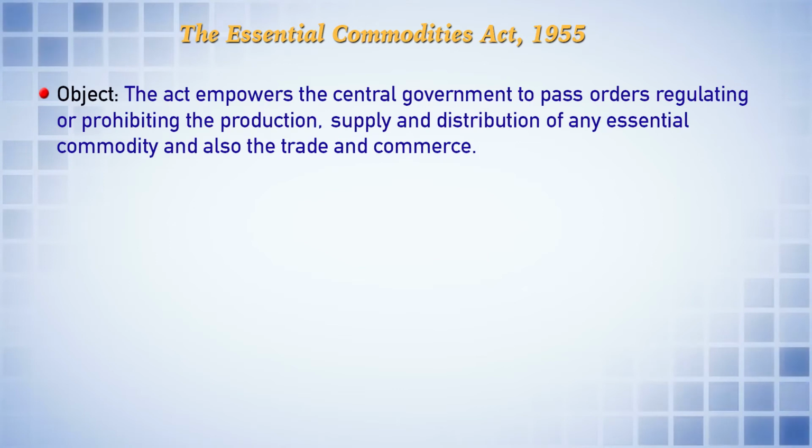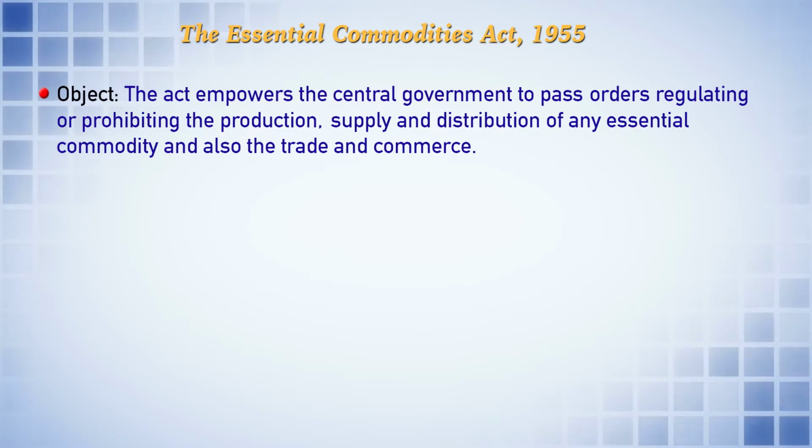This is, in a nutshell, what this act covers. Now we will move on to another important legislation, the Essential Commodities Act. As I said earlier, the primary object and purpose of the Essential Commodities Act is to ensure regular supply and distribution of essential commodities to the people concerned. For this purpose, the act empowers the central government to pass orders regulating or prohibiting the production, supply and distribution of essential commodities, and also the related trade and commerce.